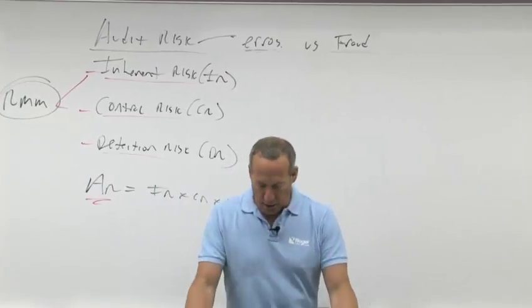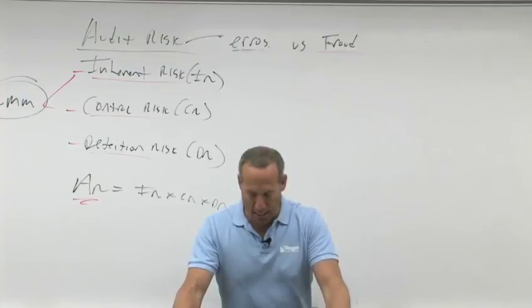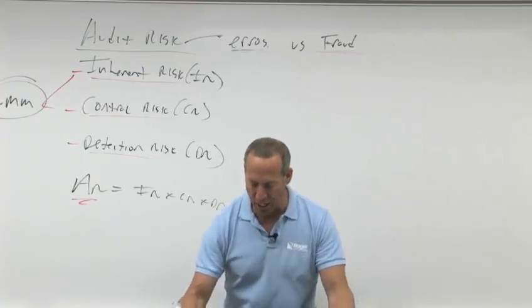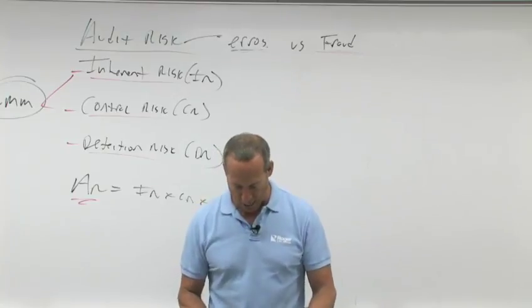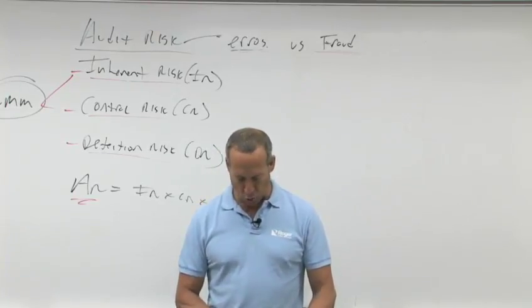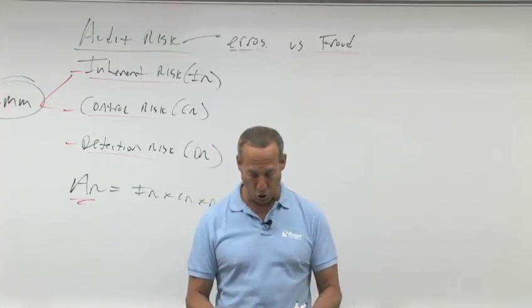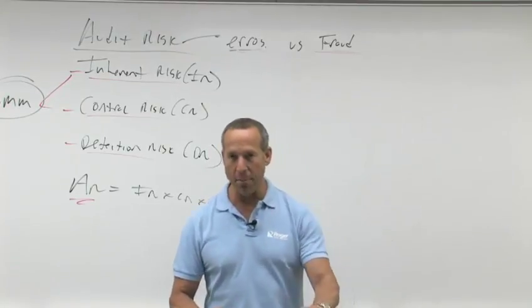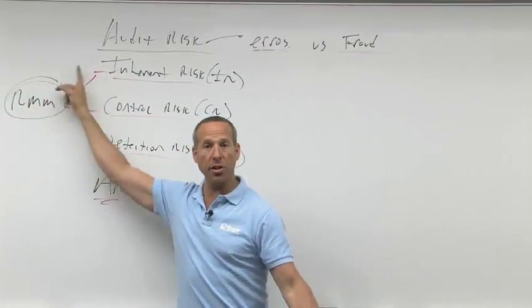Control risk: the risk that the client's internal control structure will fail to prevent or detect and correct a material misstatement on a timely basis. This is a function of the effort put forth by the client's management to safeguard assets and ensure reliable financial records. We're going to break that one apart when I teach you about internal control. What is risk of material misstatement? IR and CR together is RMM, risk of material misstatement.